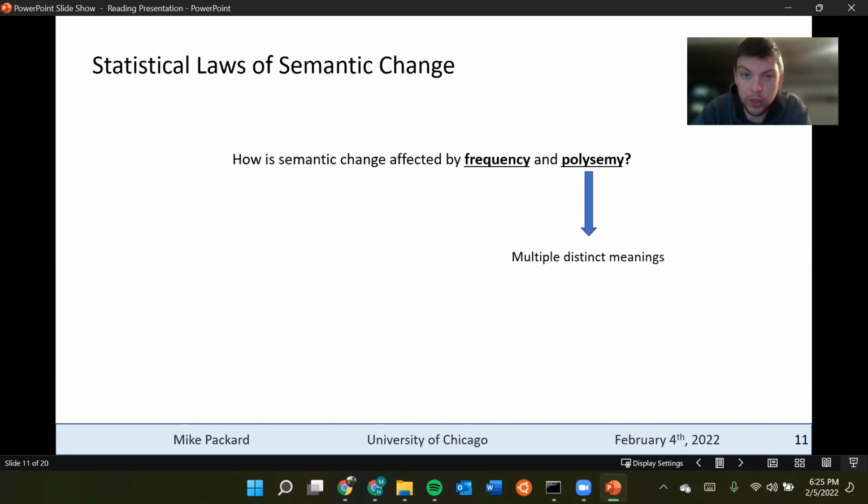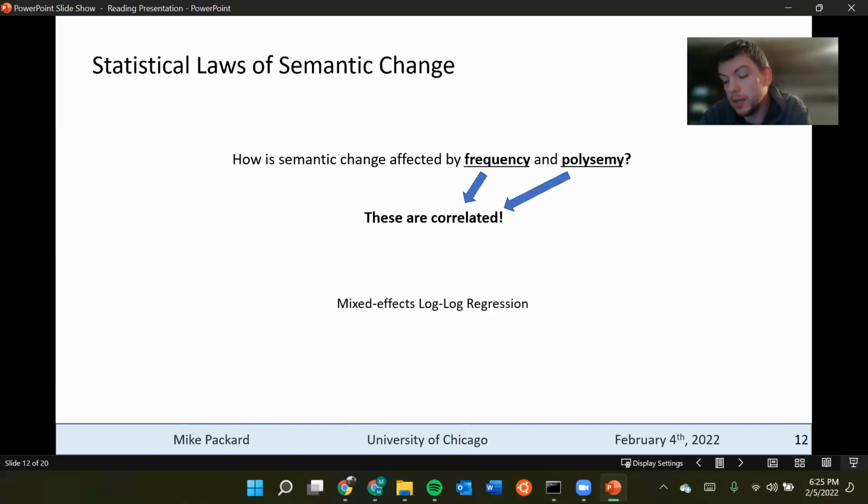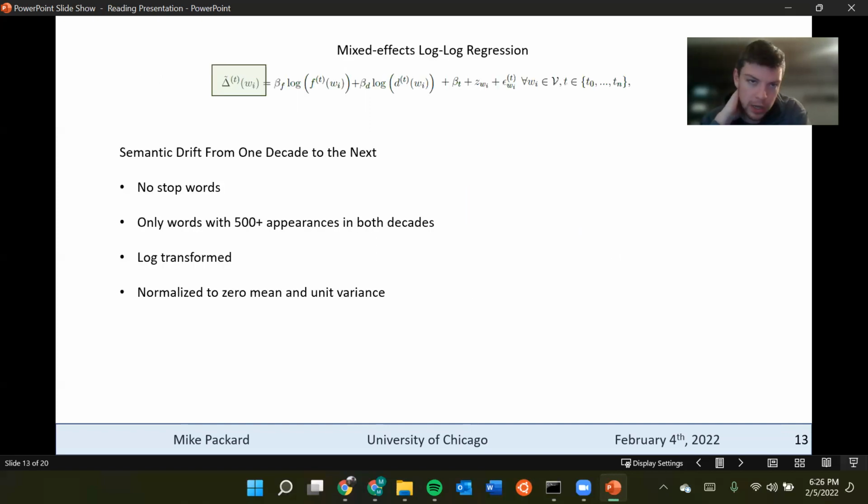So in general, we're looking at frequency and polysemy, where polysemy refers to multiple distinct meanings. So a word like cast having multiple distinct meanings. The first thing to notice is these are correlated, frequency and polysemy. So a word that is more frequent is also likely to have multiple distinct meanings. So the authors are going to separate out the effects with mixed effects log-log regression. And I'll go through that one step at a time.